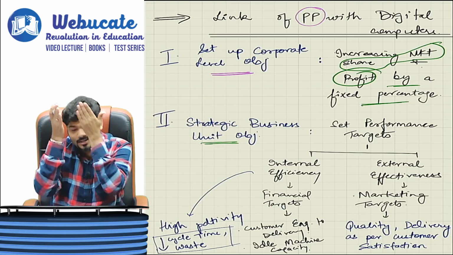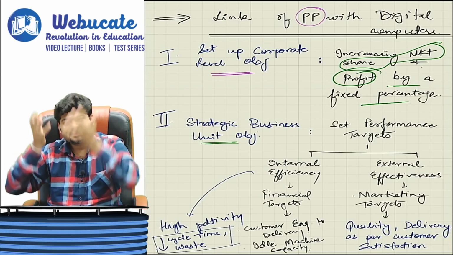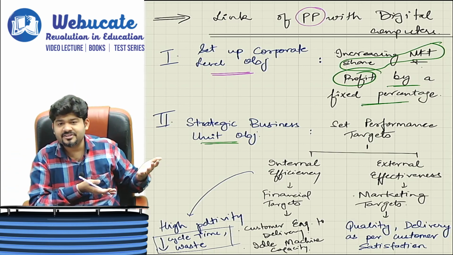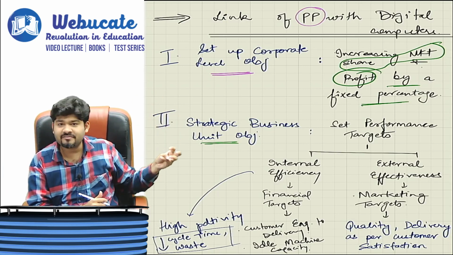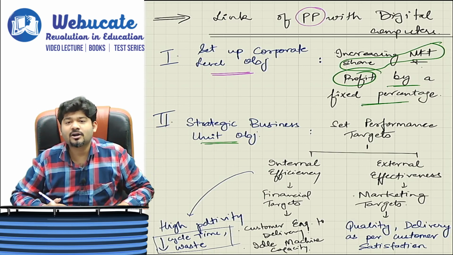All of that is your external effectiveness. What is your internal efficiency? That is your cycle time. Reduce your cycle time, reduce your wastage, and ensure that we are on the right track.